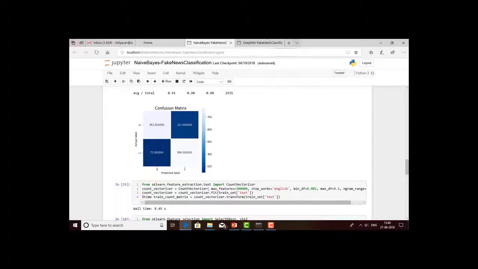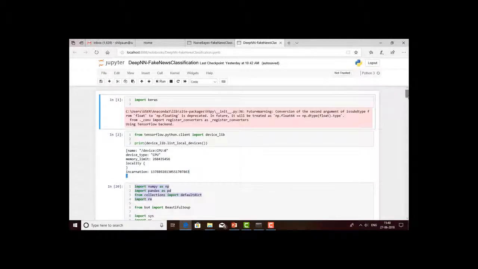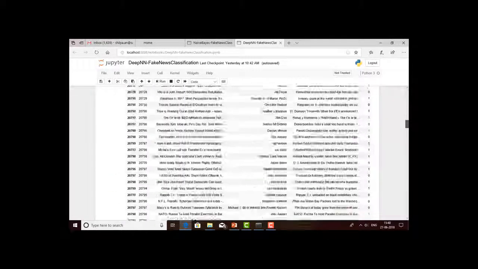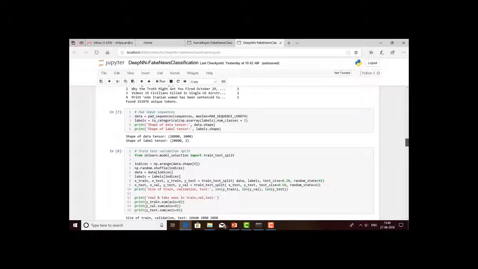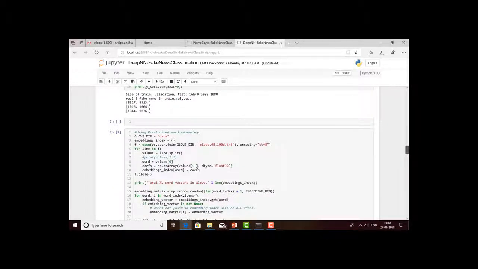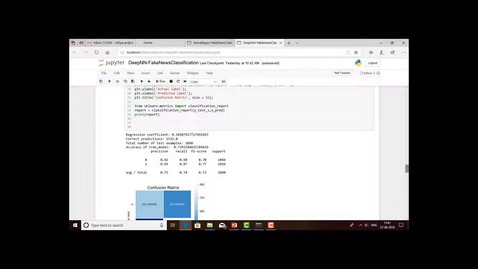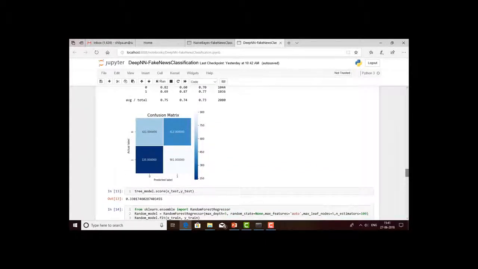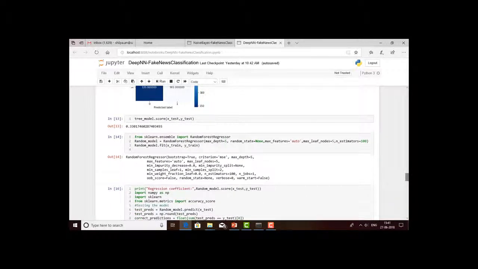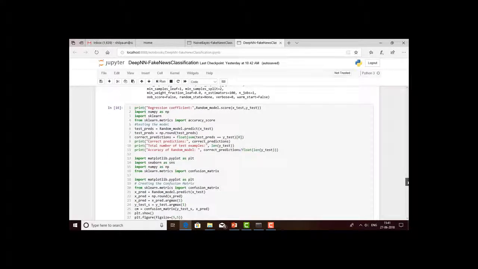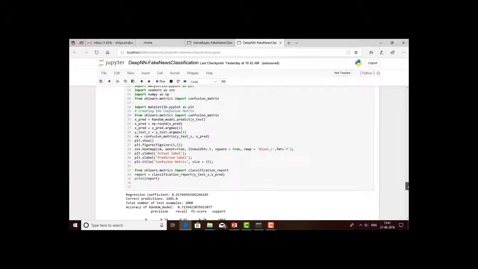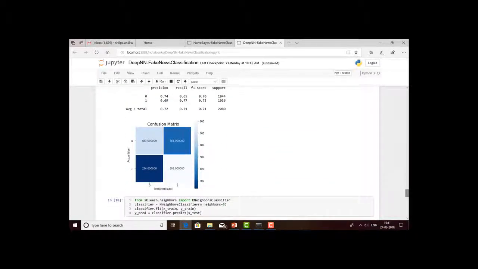As we go to the decision tree model, here also we will be importing the dataset, doing the padding and sequencing part, and using decision tree regressor to classify the model, and we will be calculating the accuracy and the confusion matrix. The accuracy obtained for this model is about 73%, and the confusion matrix for the model is this. And for the random forest, we will be using random forest regressor to classify the model. After calculating the accuracy and the confusion matrix, we will be getting an accuracy of about 71%, and the confusion matrix obtained for the model is this.